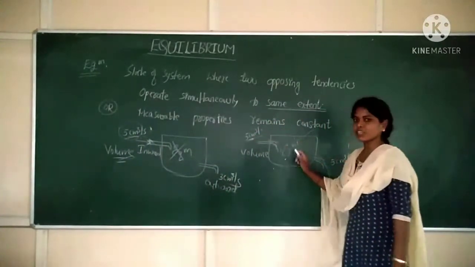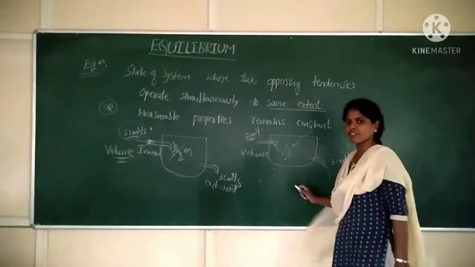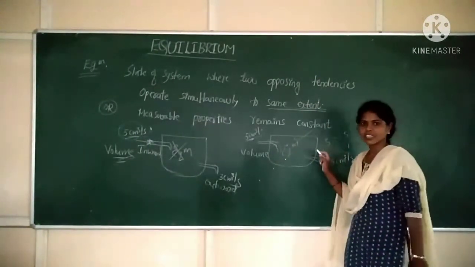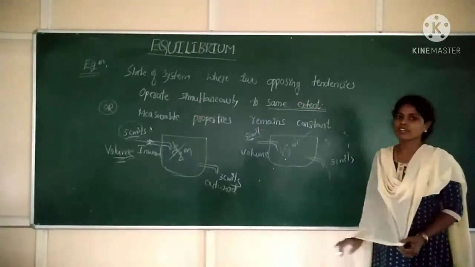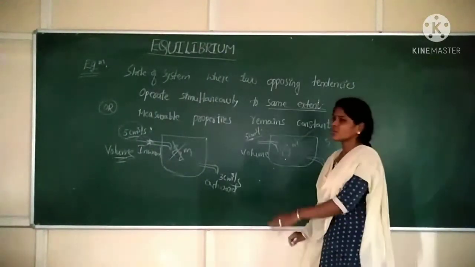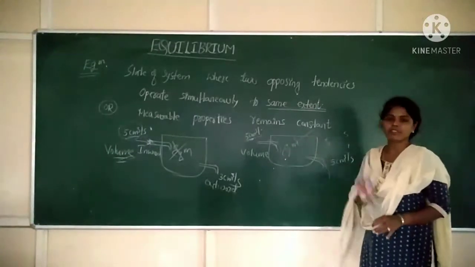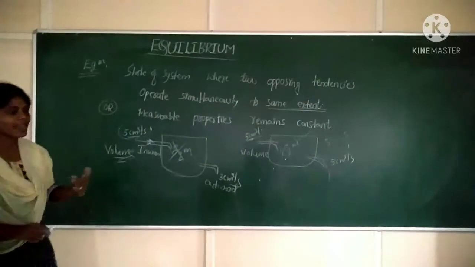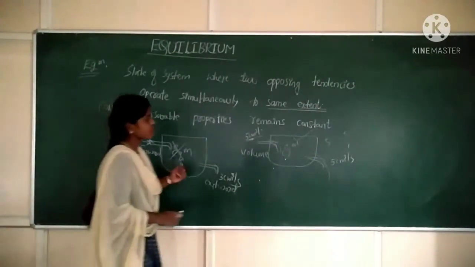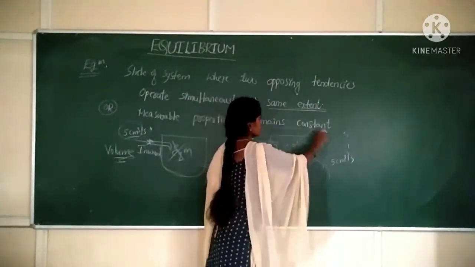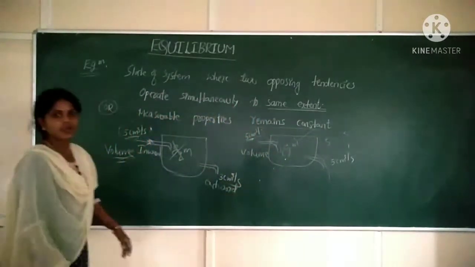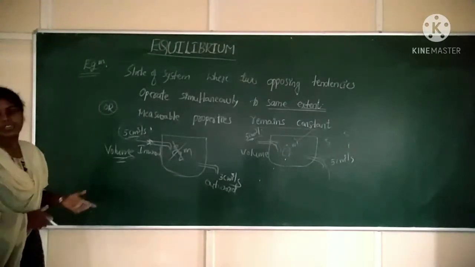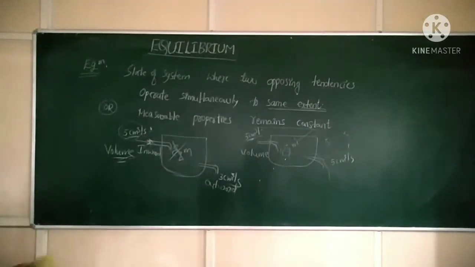Inward and outward movement are equal. It means 5 and 5 remain the same. Correct or not? So this is the concept of equilibrium. I think we have got the idea. Equilibrium is nothing but a balanced state, or the state where a measurable property remains constant.